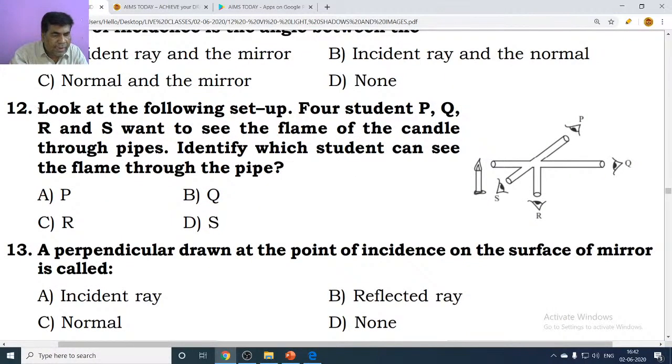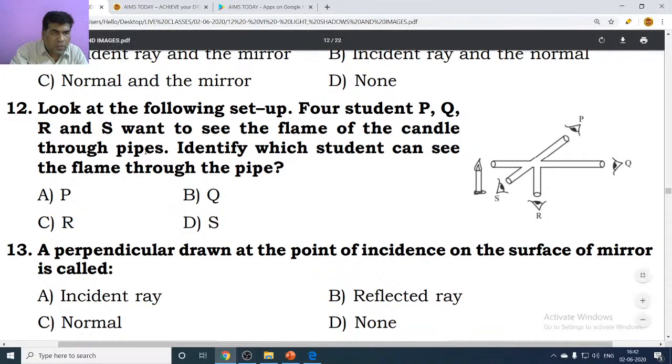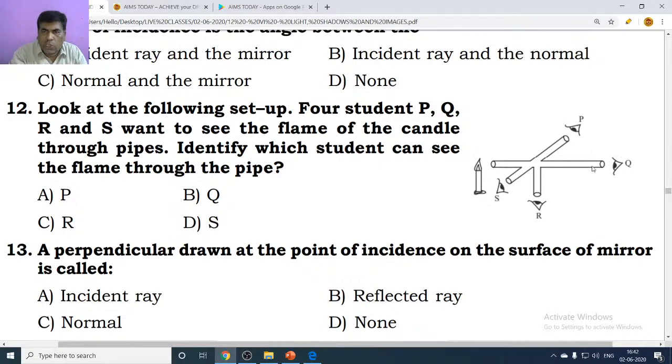Come and see the 12th question here. Look at the following setup. Four students, P, Q, R, S, want to see the flame of the candle through pipes. Identify which student can see the flame through the pipe. Now the candle is here, P is here, Q is here, R is here, S is here. Which student can see the candle flame?